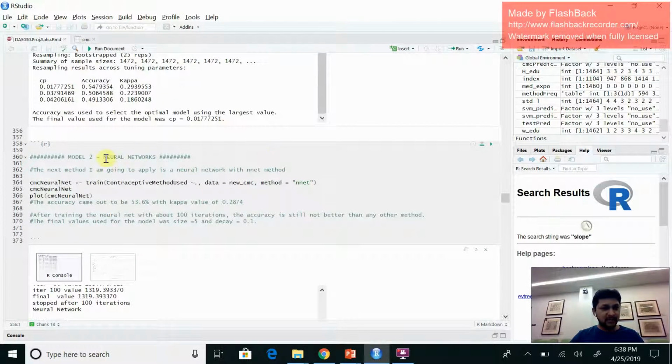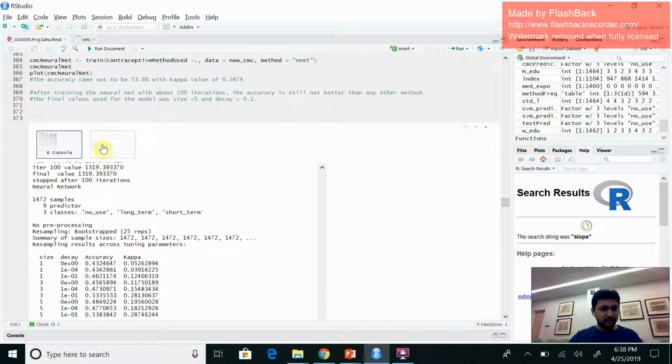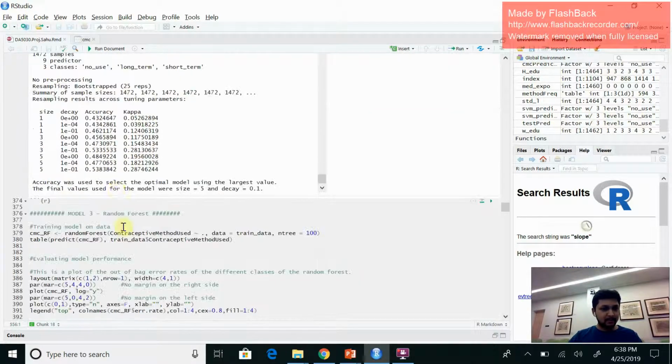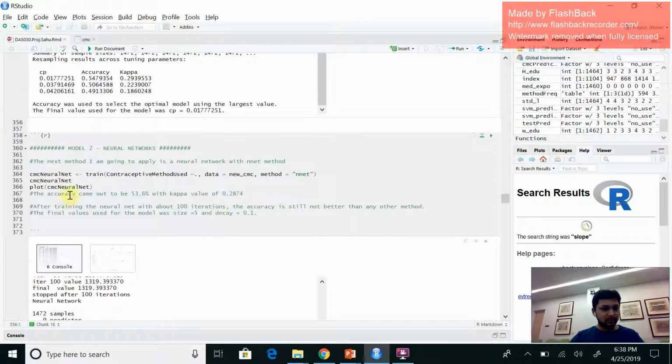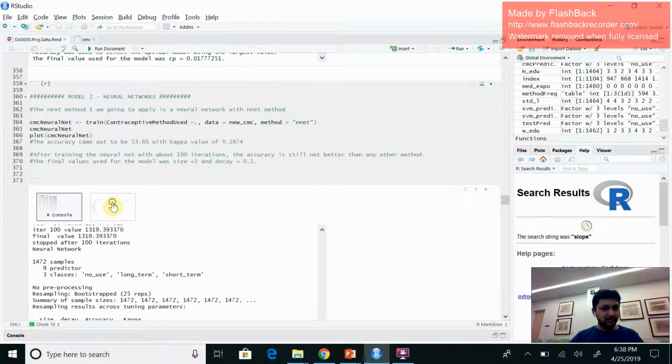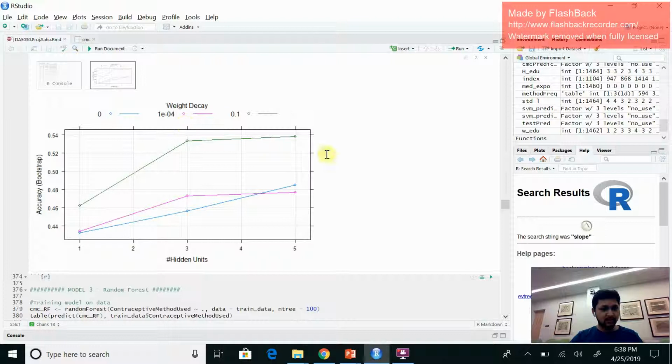And the next model which I have used is neural network. Here the accuracy came out to be 53.8% and the kappa value is 0.2874. The final values are used here for the model whose size is 5 and decay 0.1. So I've also plotted a graph for the neural network here. This is my graph between weight decay and accuracy.